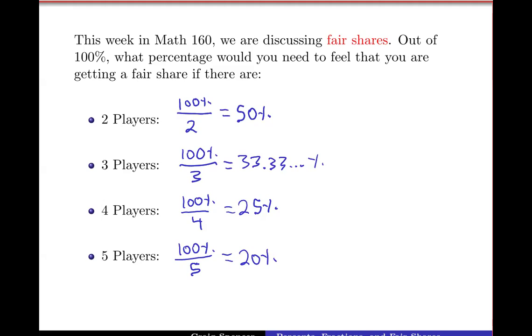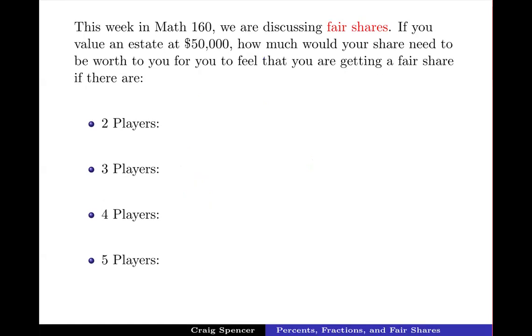So this is how it worked when we were dealing with percents, but we also are seeing some problems where there are dollar amounts in the mix. One thing to note here is that if we're dividing up an estate or a farm, not every person dividing this up might have the same value for it. So they each have some notion of how much something is worth, and then they also have some notion of how much each individual share that they might get would be worth. So let's suppose that in my mind, we have this $50,000 estate.